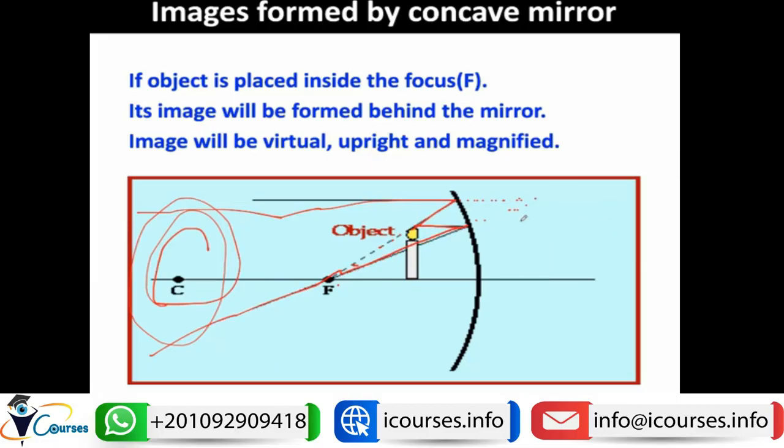So if we want to use a concave mirror in order to have a magnified virtual image, we just put the object inside the focal length of this mirror. So these are the characteristics of images formed by the concave mirror, which depend mainly on the position of the object in relation to the concave mirror.